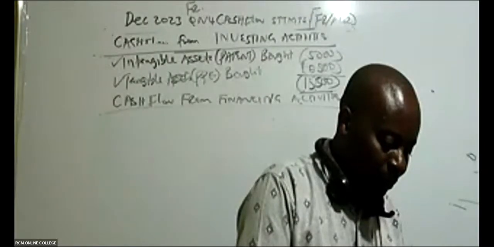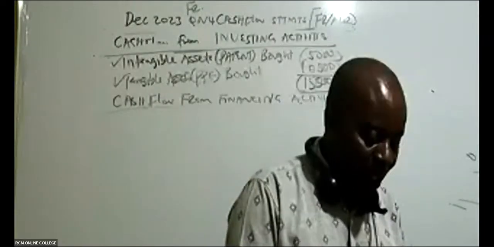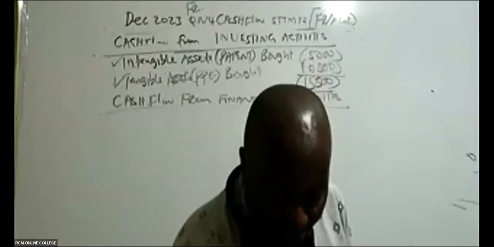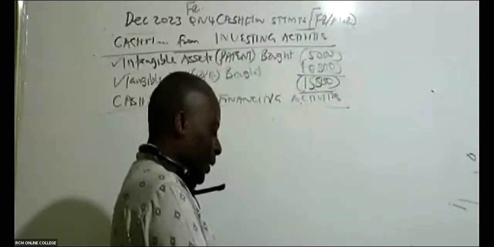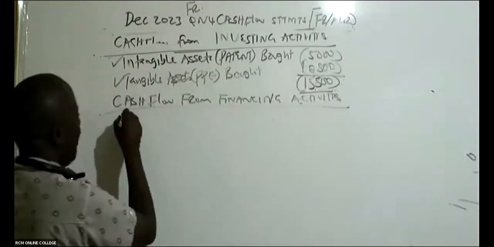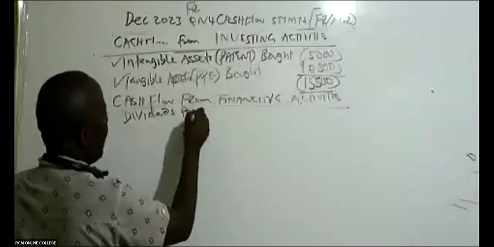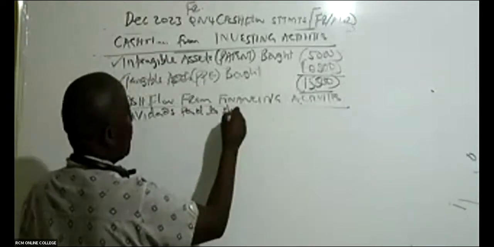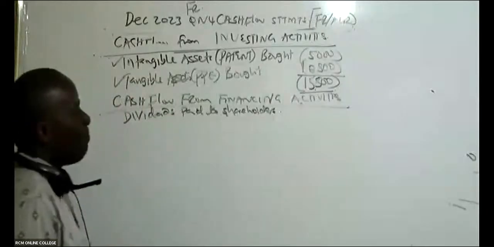Now, the finance I will not forget. Somebody told me ACCA. It was a Mzungu who taught me ACCA financial reporting, and I've never forgotten what he told me about this financing. He told me that your biggest financiers are your shareholders. Give them dividends first. Dividends paid to shareholders. Pay them.